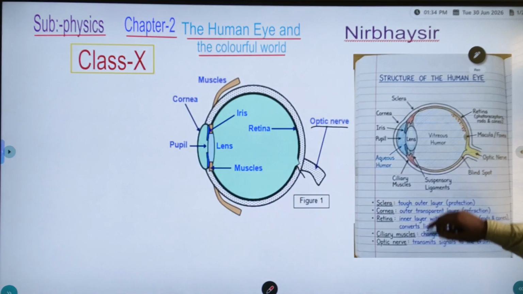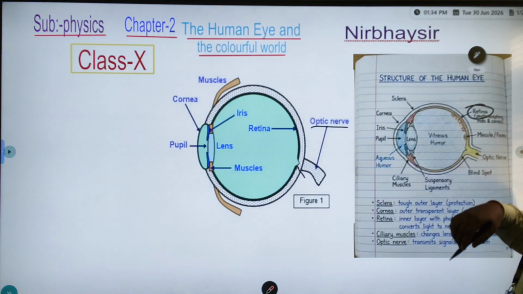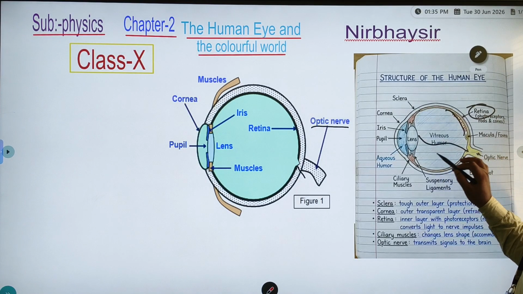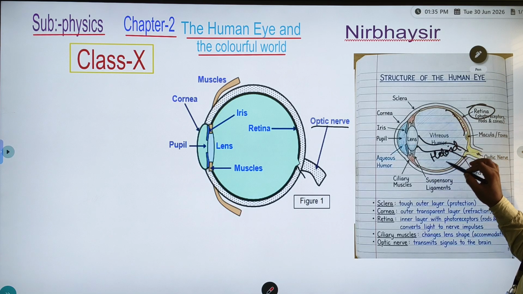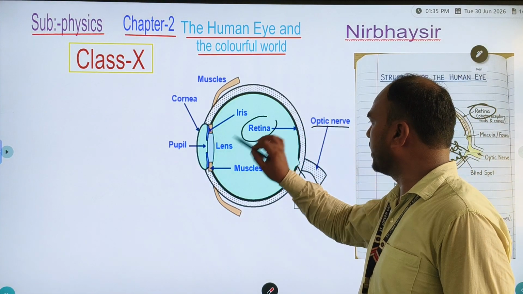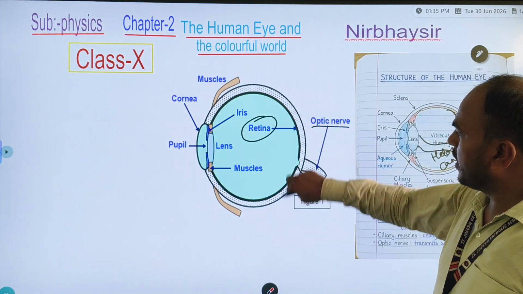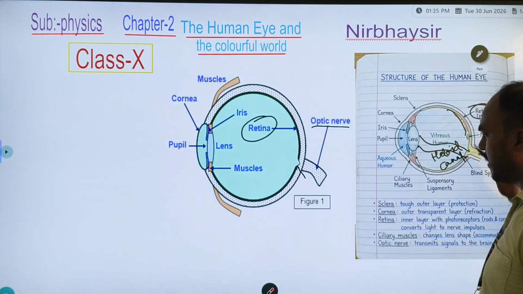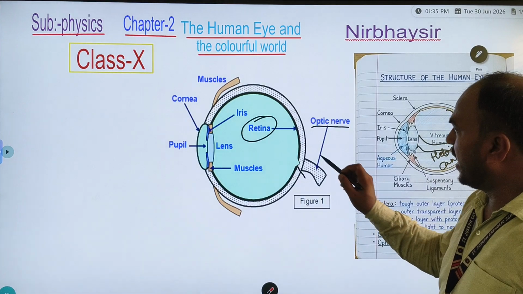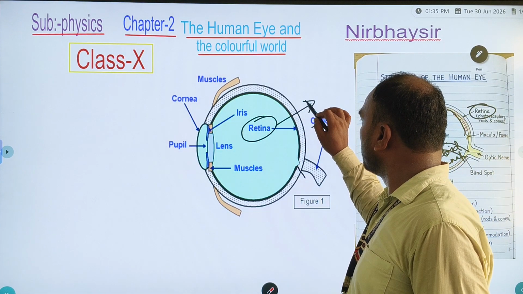Okay. Now, the most important part is the retina. Here you see that one canal is the hyaloid canal. Which canal? Hyaloid canal. So one more important part is the retina. The retina is the inner part of the eyes, and this part is very sensitive.